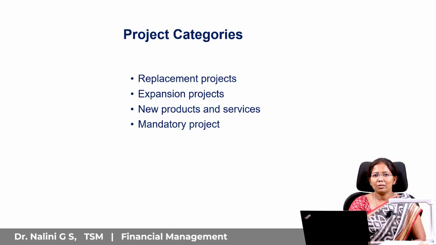Now the company has to apply all these capital budgeting techniques to identify which is the more commercially viable energy, whether solar or wind. So for mandatory projects also, companies can use these capital budgeting techniques to take the decision.